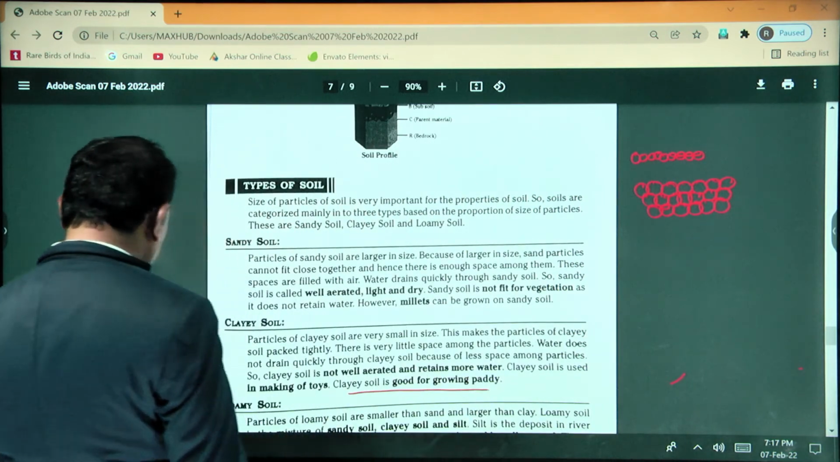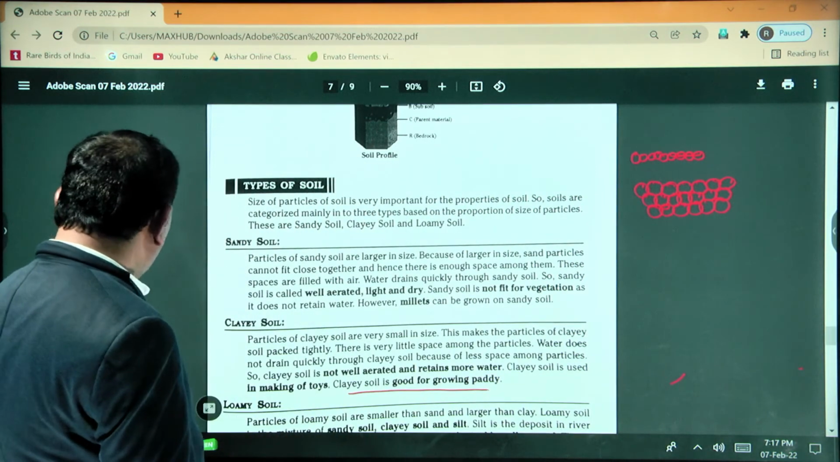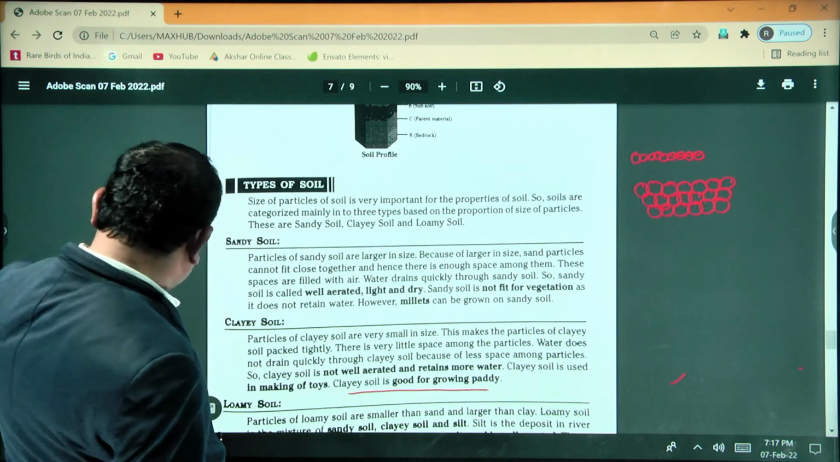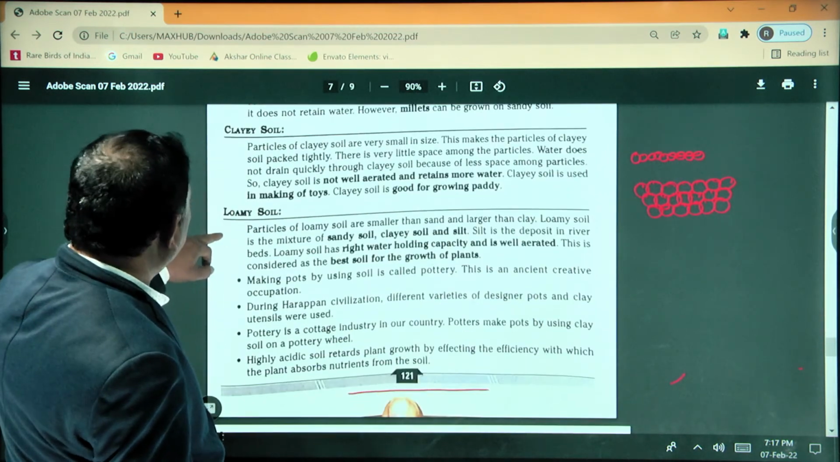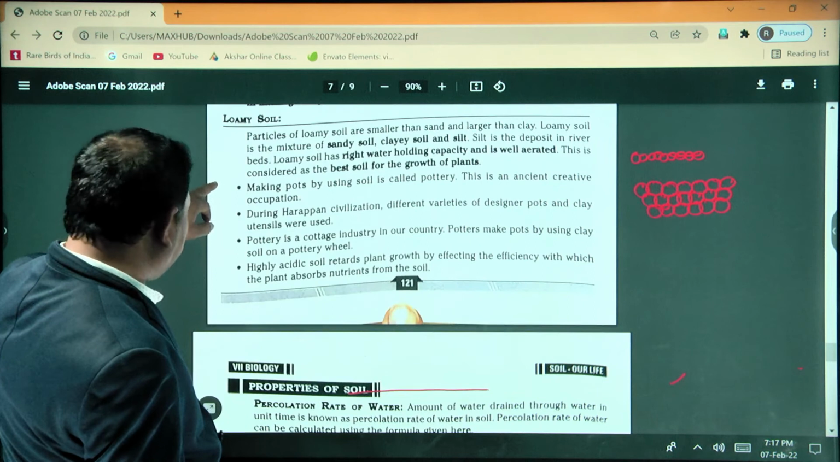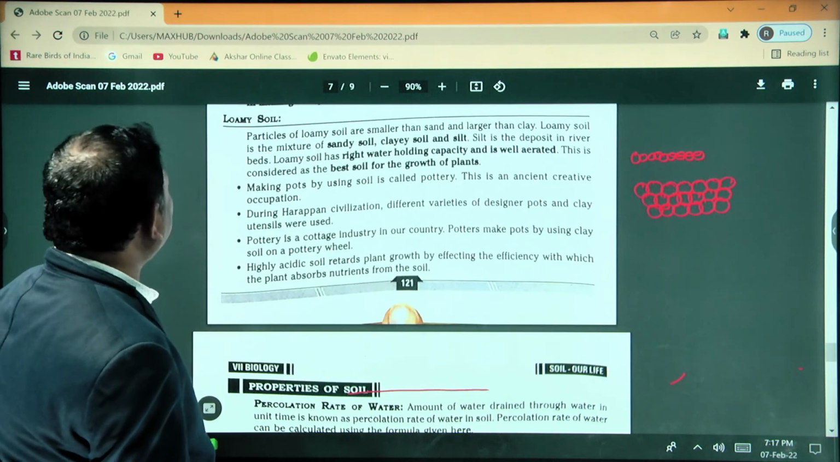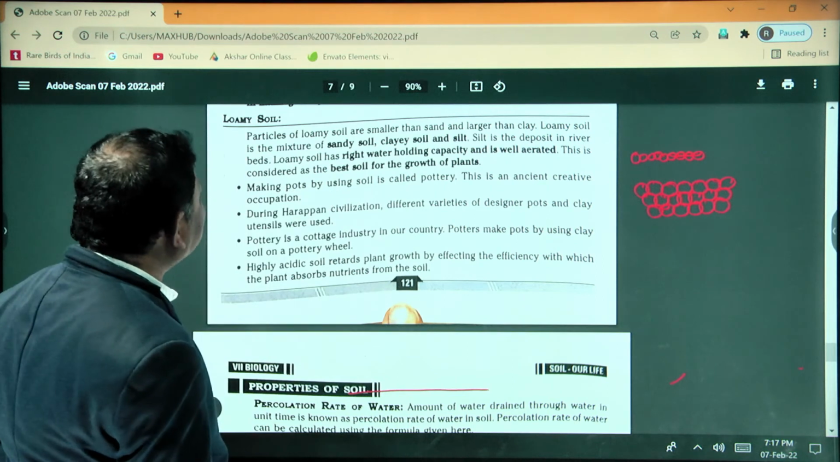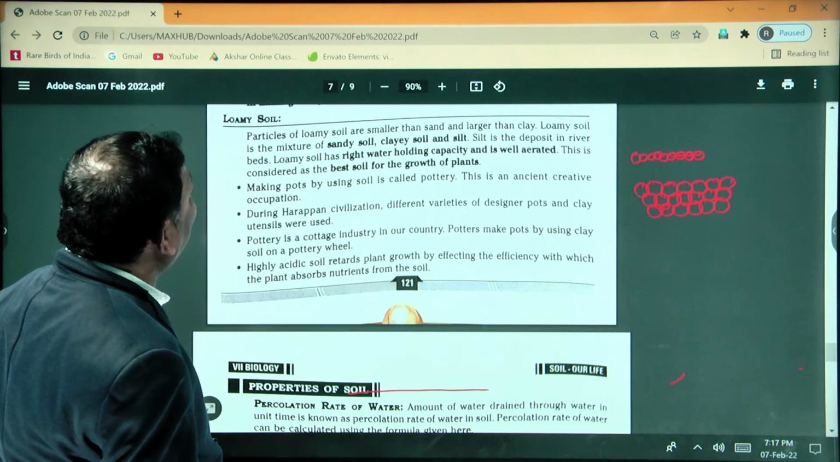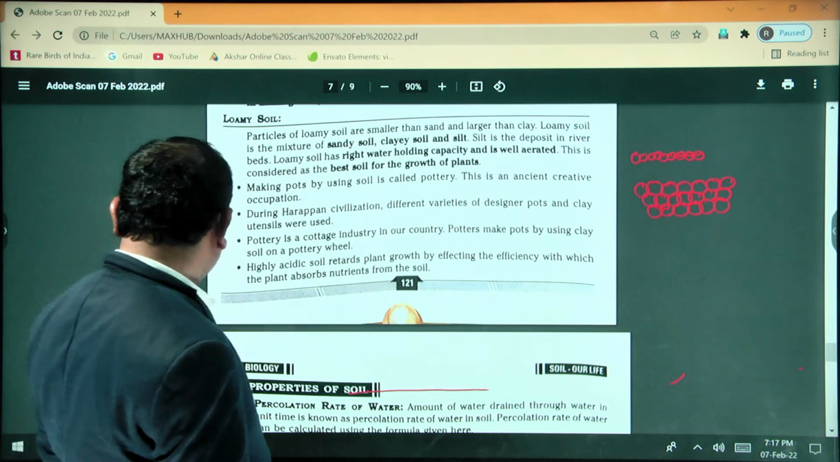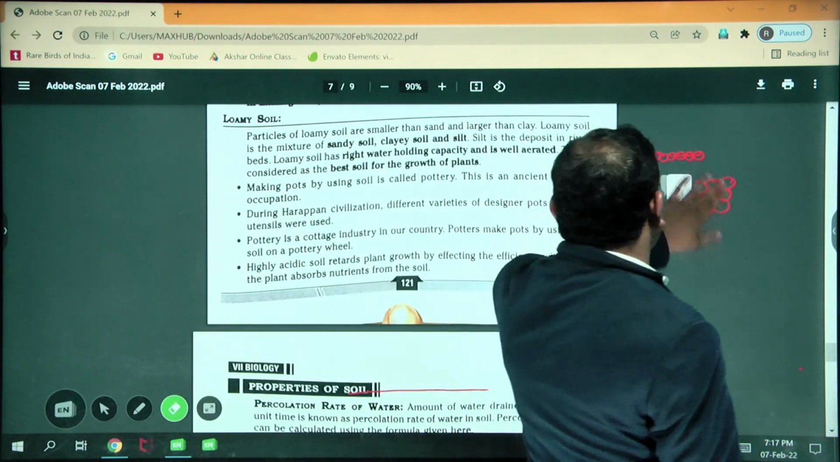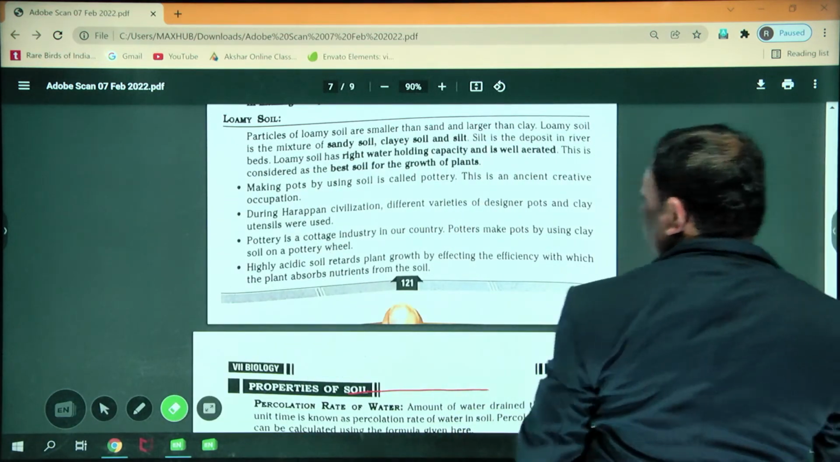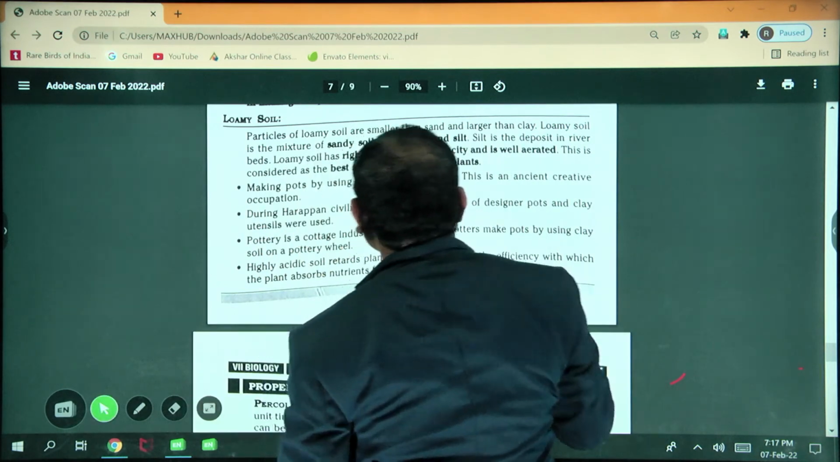Next, the last one, loamy soil. In the loamy soil, a very important point is that particles of the loamy soil are smaller than sand and larger than clay. Here, very important.